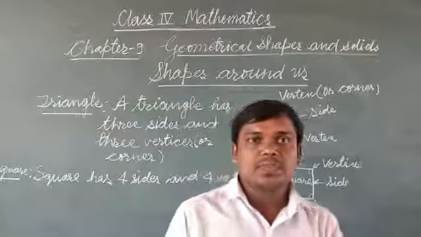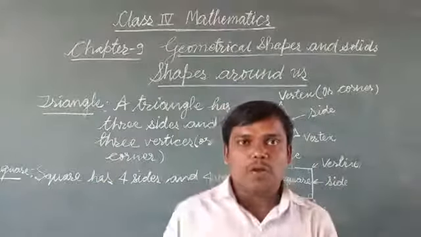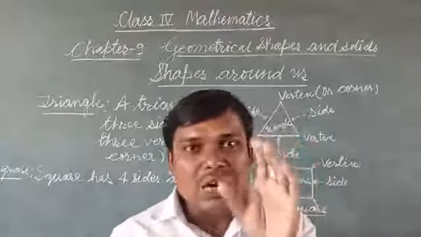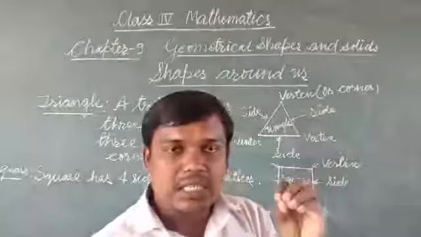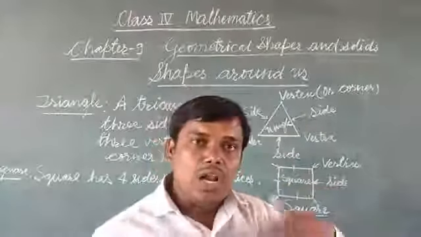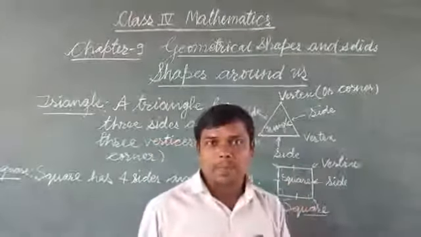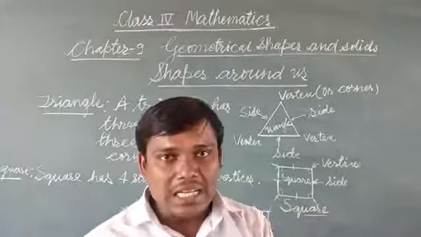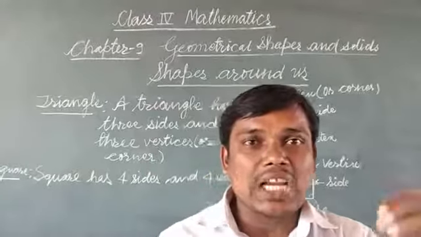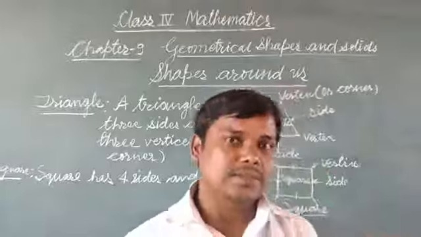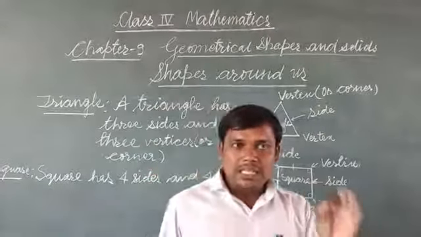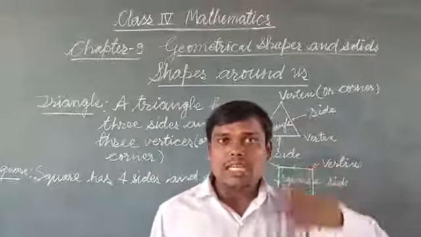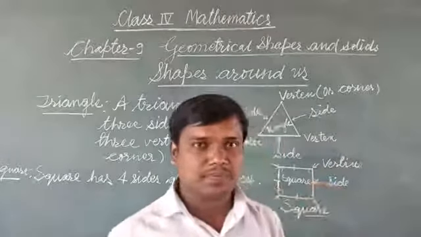Suppose a triangle which is made up of equal sides. As you know, there are 3 line segments in the triangle, and if all line segments are equal, then triangle is called an equilateral triangle. It is the first type of triangle in which all the sides are equal.